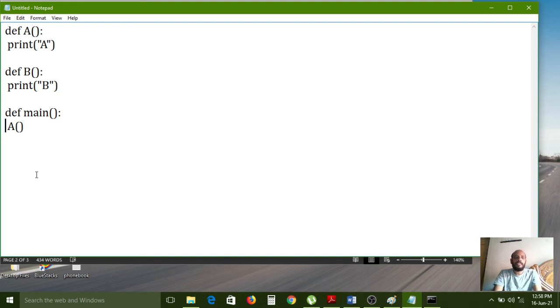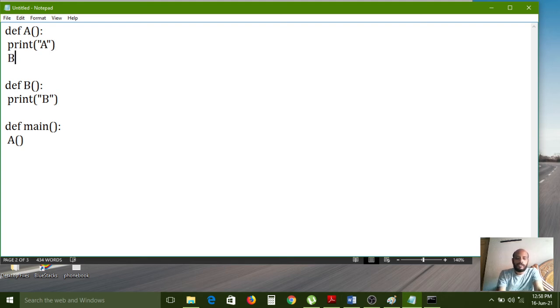Now I am calling a here, so it will search, and yes, the a function is available. Inside a I want to call the b function. After that, control comes to the b function, and here again you call the a function. So a is called from the main method, control comes here and the message is printed. After that the b function is called, b executes and prints its message, and again the a function is called from b.